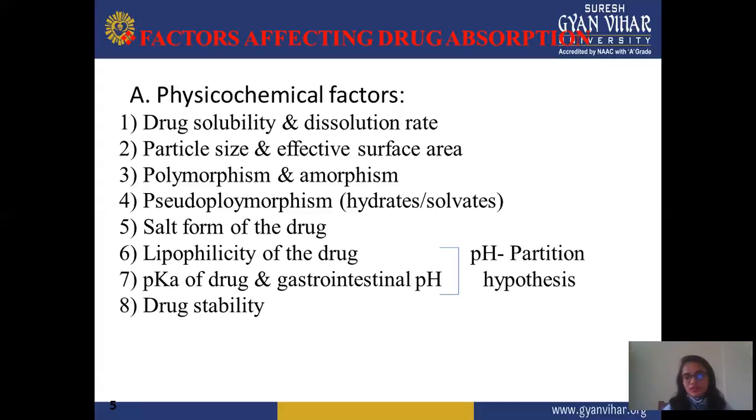Next is drug stability. Drug stability is performed by various parameters depending on the type of formulation, because stability is of three types, and according to the formulation you select which study is required: accelerated stability, long-term stability, and intermediate stability. These three types have different intervals, maybe 12 months, 6 months, or more than 12 months. According to this, you select which drug stability parameter is required for a particular formulation.